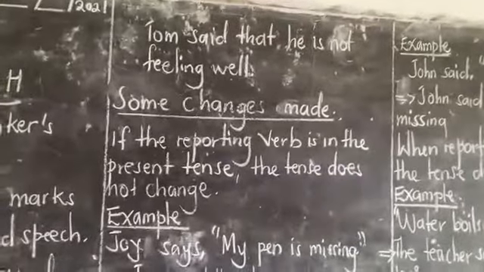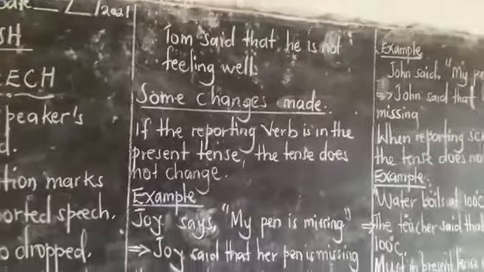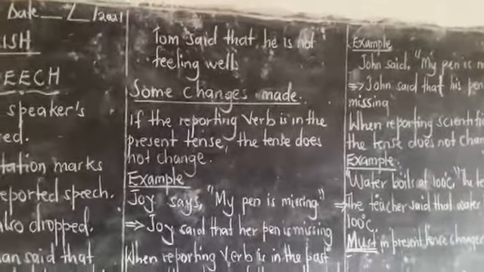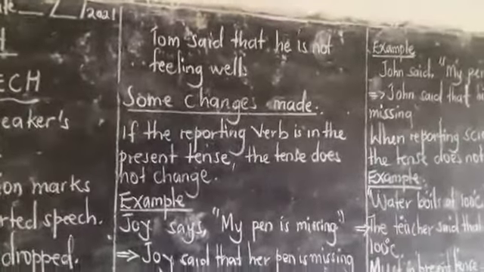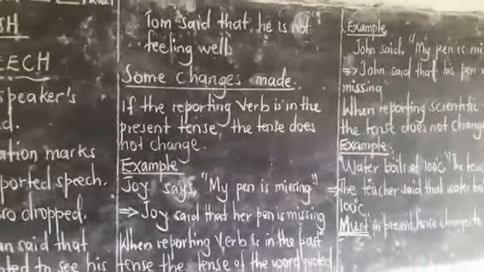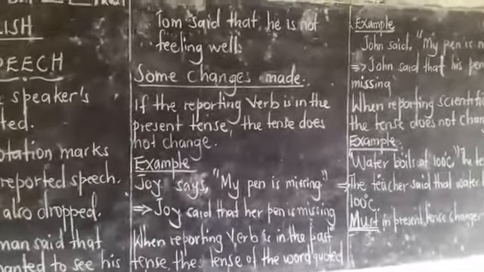Example 2: Tom said that he is not feeling well. Tom yagambye tawulira buki bulungi. Tom said that he is not feeling well. There are no quotation marks and there is no comma. Now there are some changes that are made.